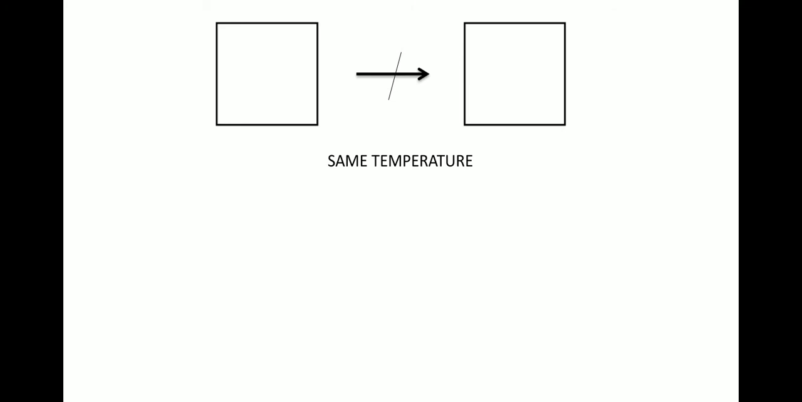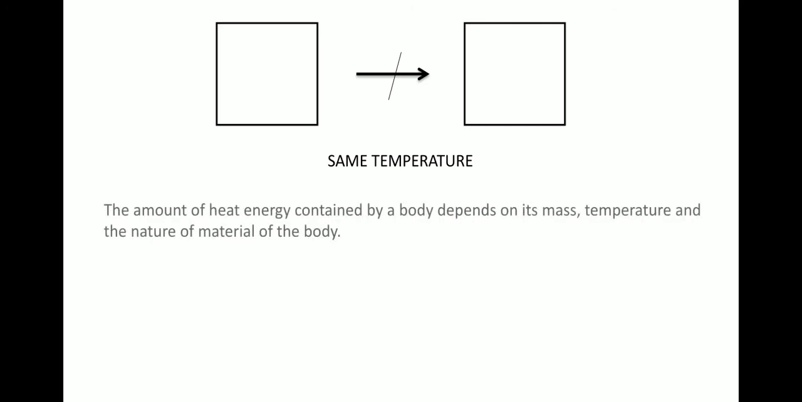Because the heat energy contained in a body always depends on three parameters. It depends on its mass, its temperature, and also on the quality or the nature of the material itself. So, the amount of heat energy contained by a body depends on its mass, temperature, and the nature of the material of the body. That's why the heat energy contained in two bodies might be different although they are at the same temperature, because of their mass and because of their material.